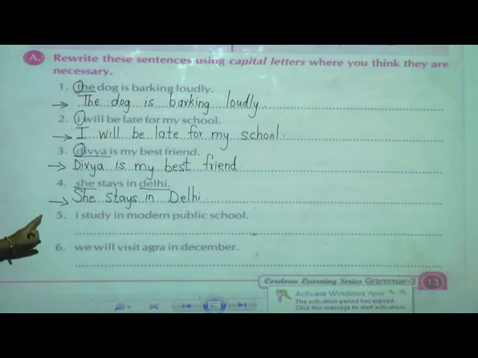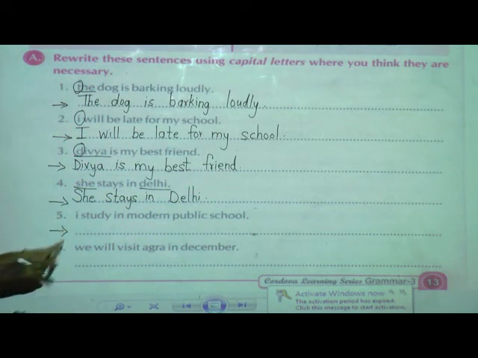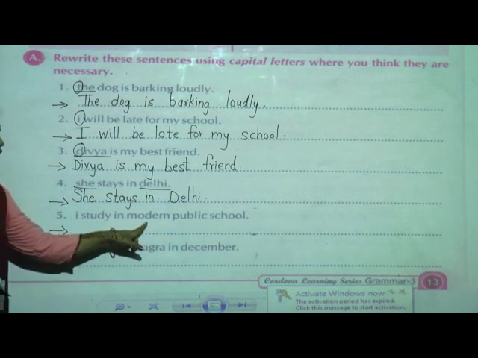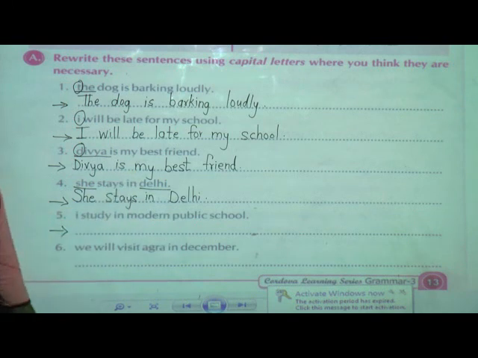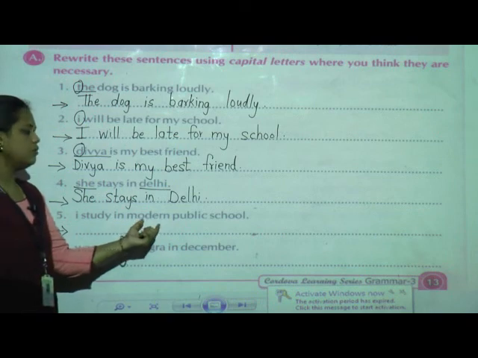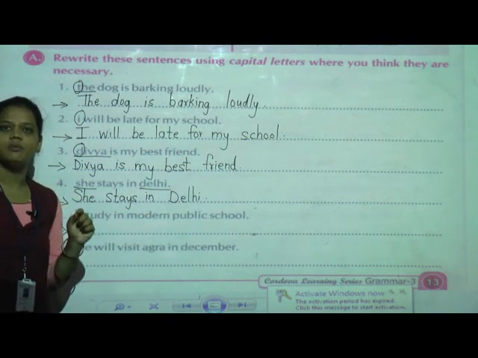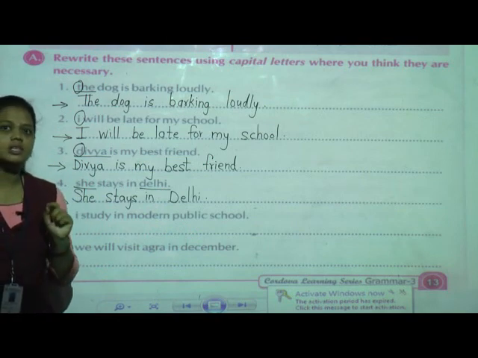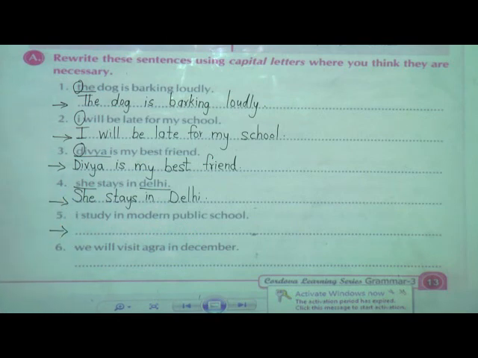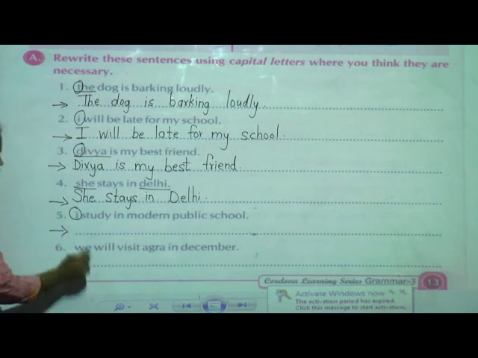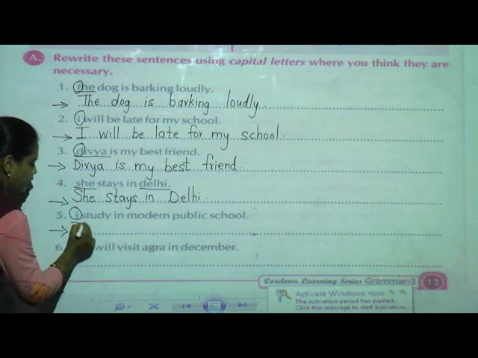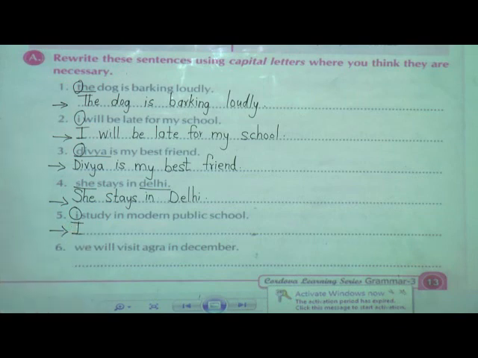Okay. Now fifth one is I study in modern public school. Now here they are given the name of a school. So I have told you, whenever you are going to mention the school name, first letter you are going to use capital letters. So again I here it is given in small letter. Beginning of the sentence what we have to do? We have to write the capital letter. Okay, I wrote here capital letter.